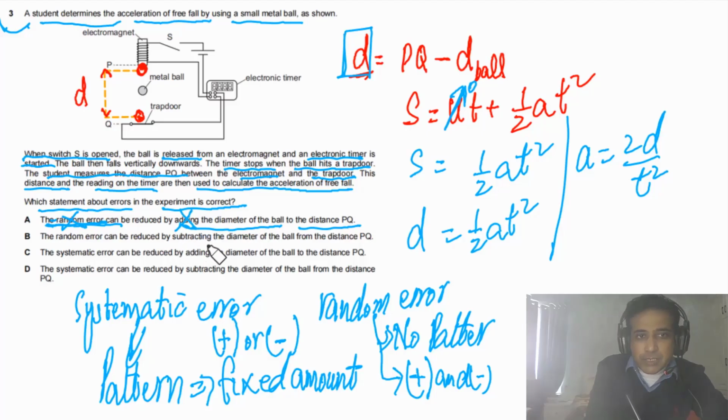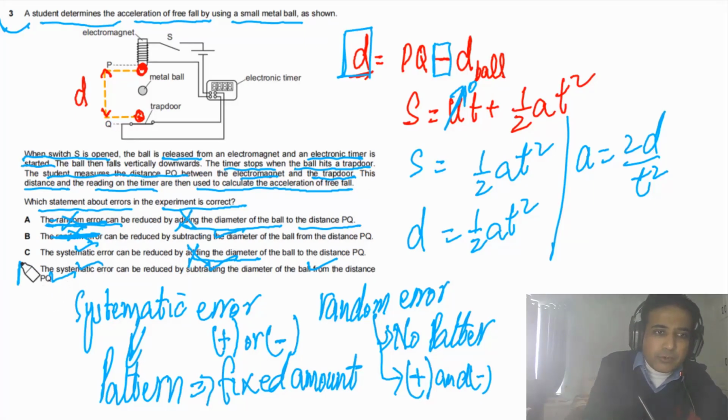Random error can be reduced by subtracting the diameter. Subtracting the diameter is accurate, this is correct, but random error, no, this has to be systematic error. So this is also incorrect. Systematic error can be reduced by adding the diameter. No, in this case we have to subtract the diameter, as we mentioned here. So this is incorrect. Systematic is correct. Systematic error can be reduced by subtracting the diameter of the ball from the distance pq. So the answer for this question has to be D.